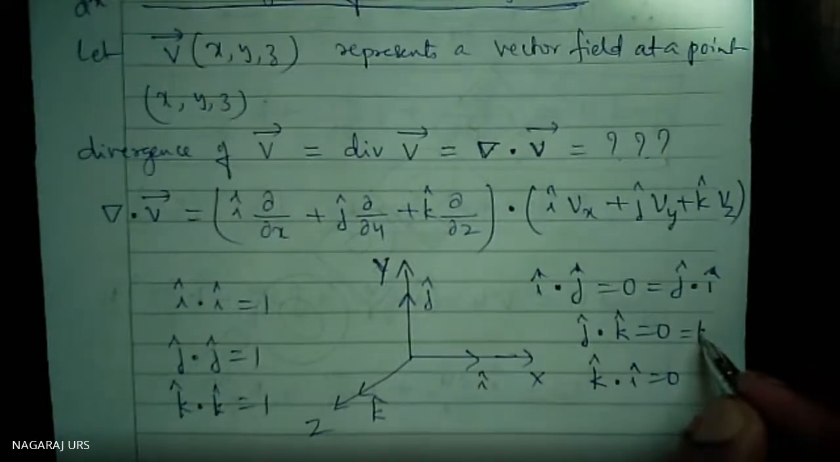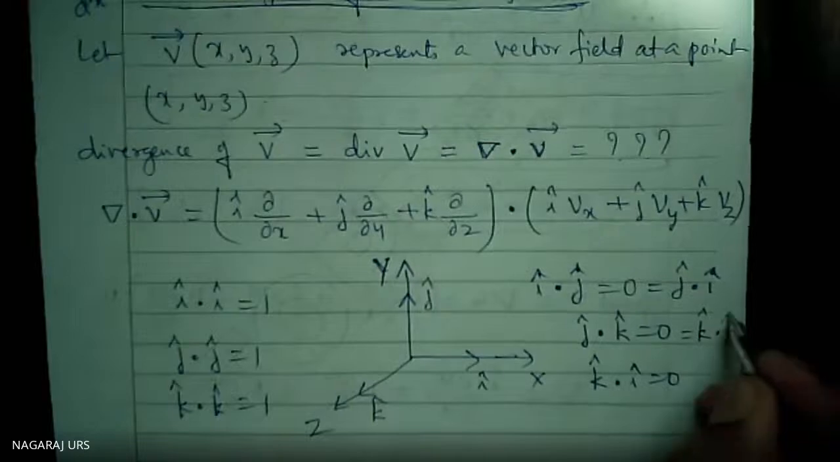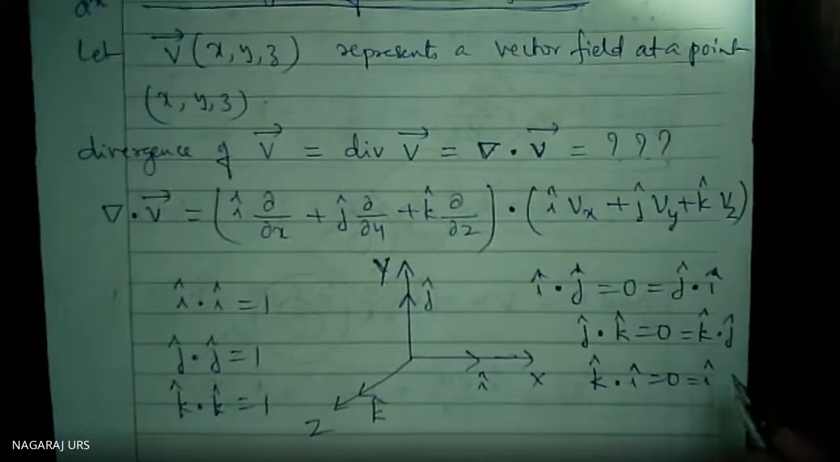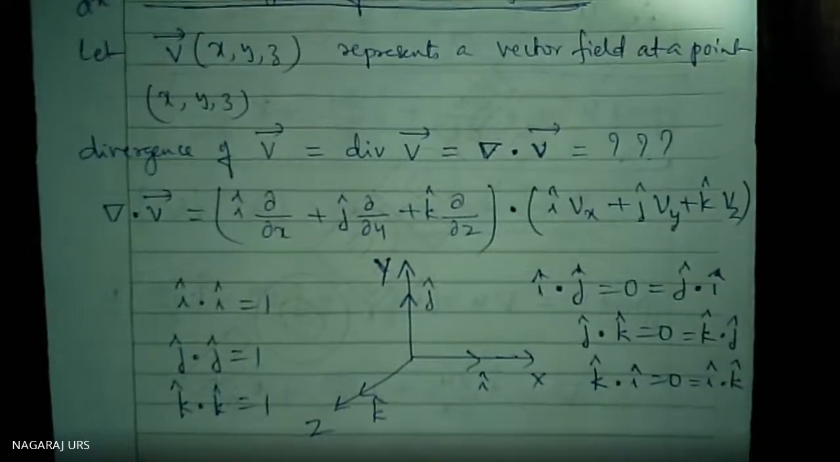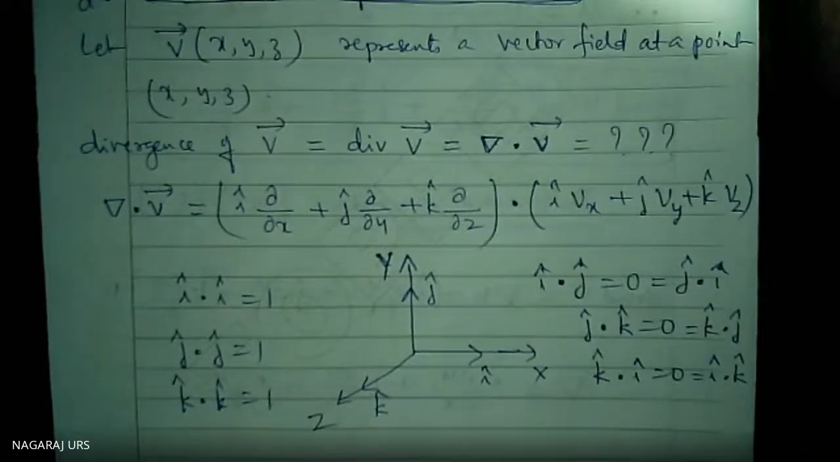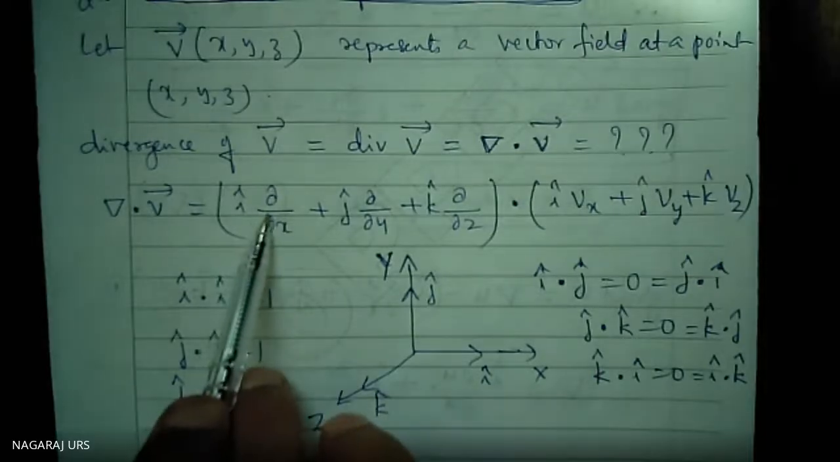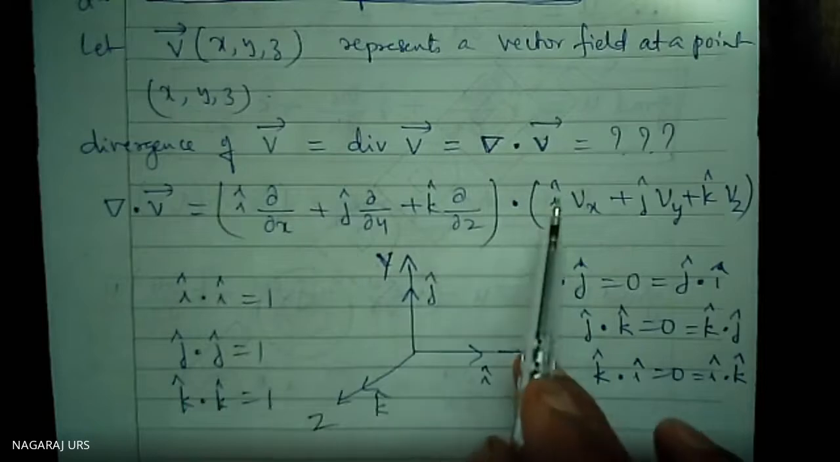This is also equal to K dot J. This is also equal to I dot K. Don't forget these basic concepts of vector analysis taken from your second PUC mathematics vectors, or your degree portion. Okay, this is the basic. Therefore, if you are multiplying I dot I, we will get 1.